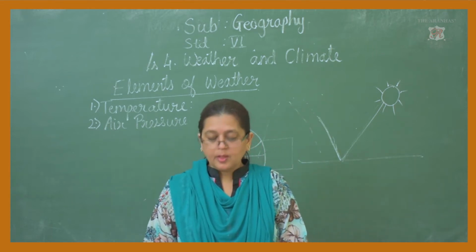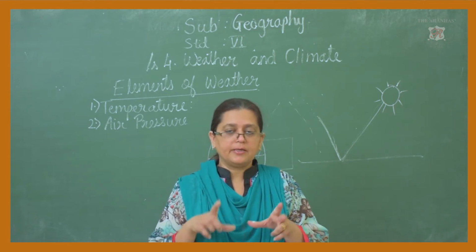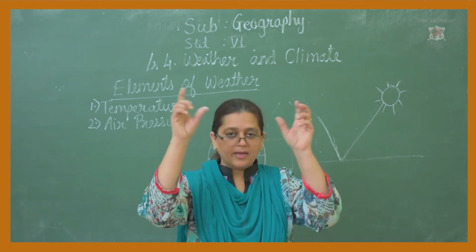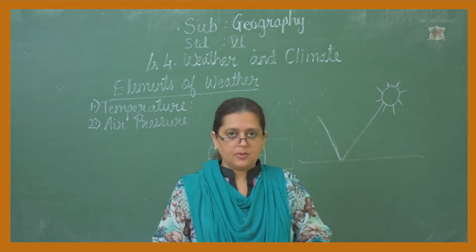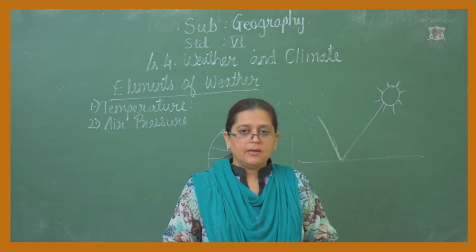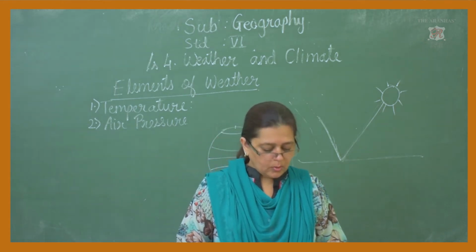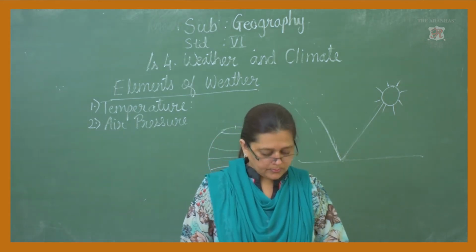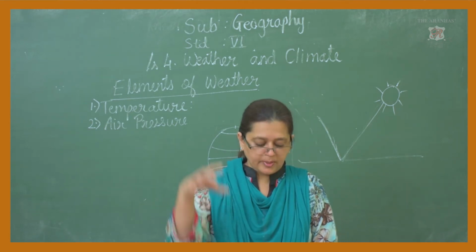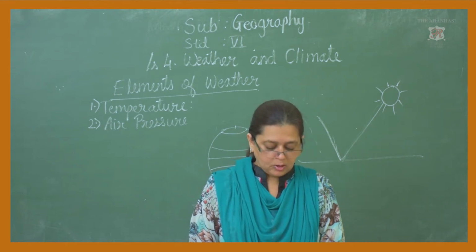If we blow a balloon, we feel air in it. What happens to the balloon? It will not fly up. It will fall down. This shows that air has weight, and so the balloon has come down. As a result, it creates pressure. It is called air pressure.